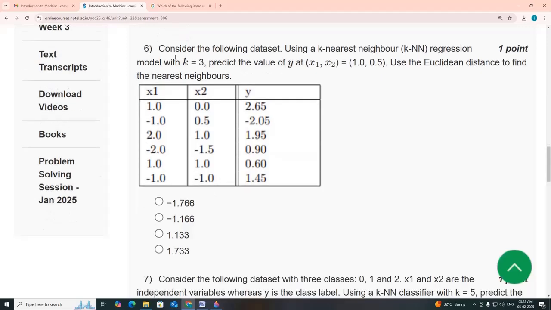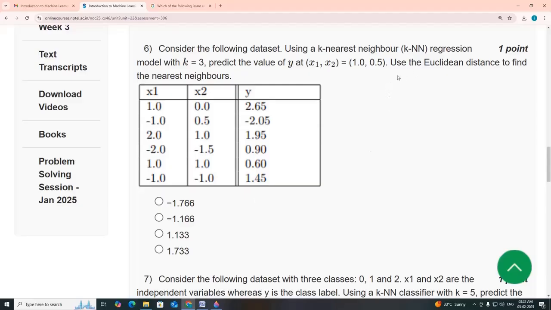Sixth one: consider the following data set using a k nearest neighbor regression model with k equal to 3. Predict the value of y at the given x1, x2. Use the Euclidean distance to find the nearest neighbors.